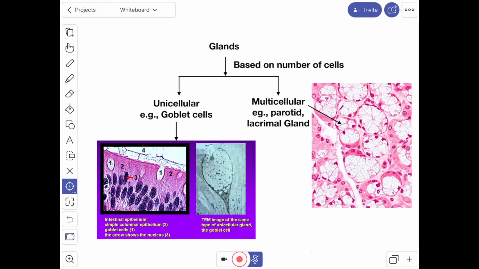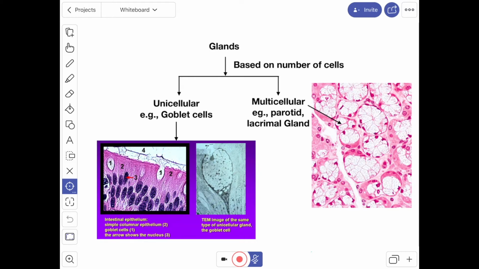In this video, we'll study the histology of glands. Some epithelial cells may be specialized to perform a secretory function. Such cells, present singly or in groups, constitute the gland.